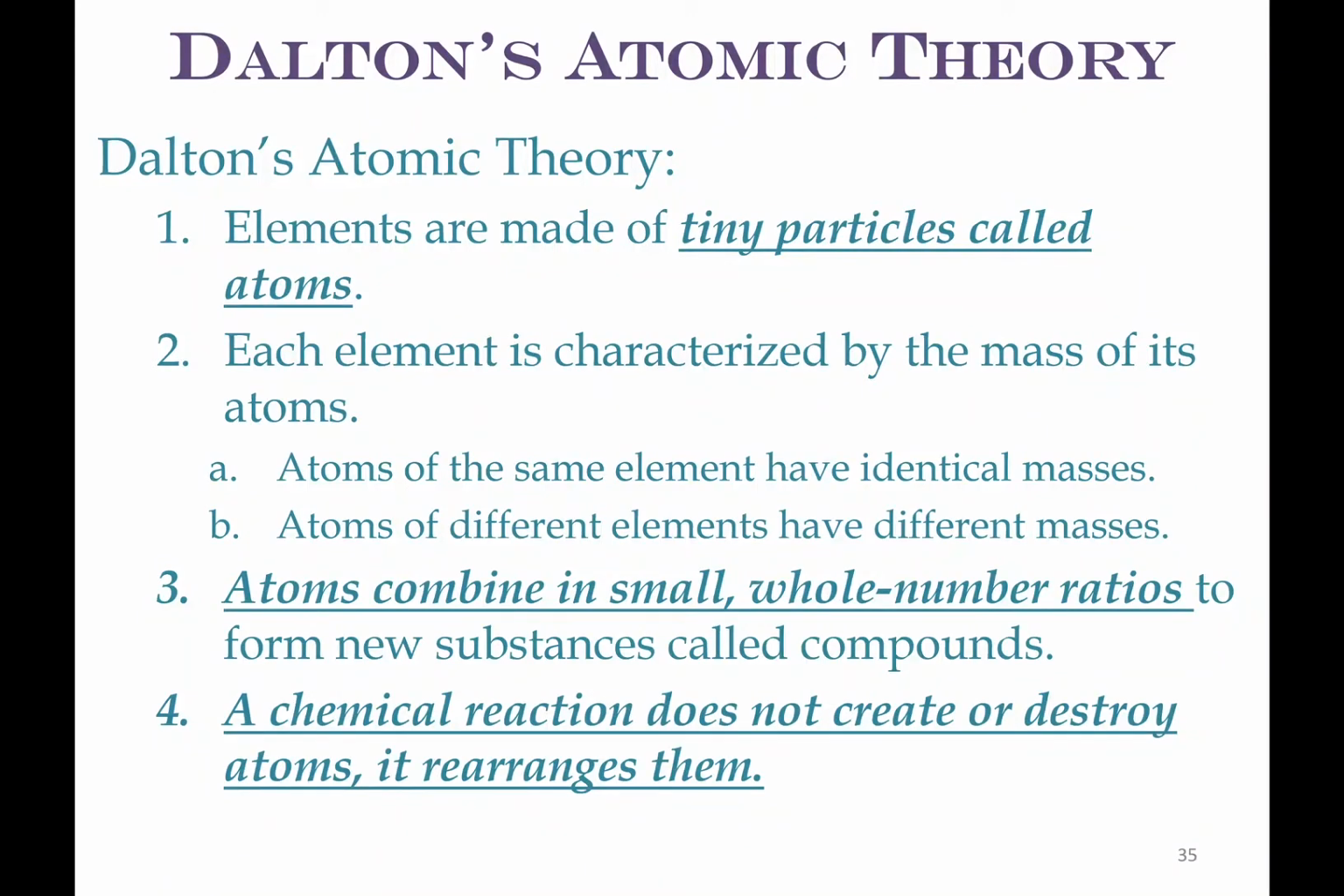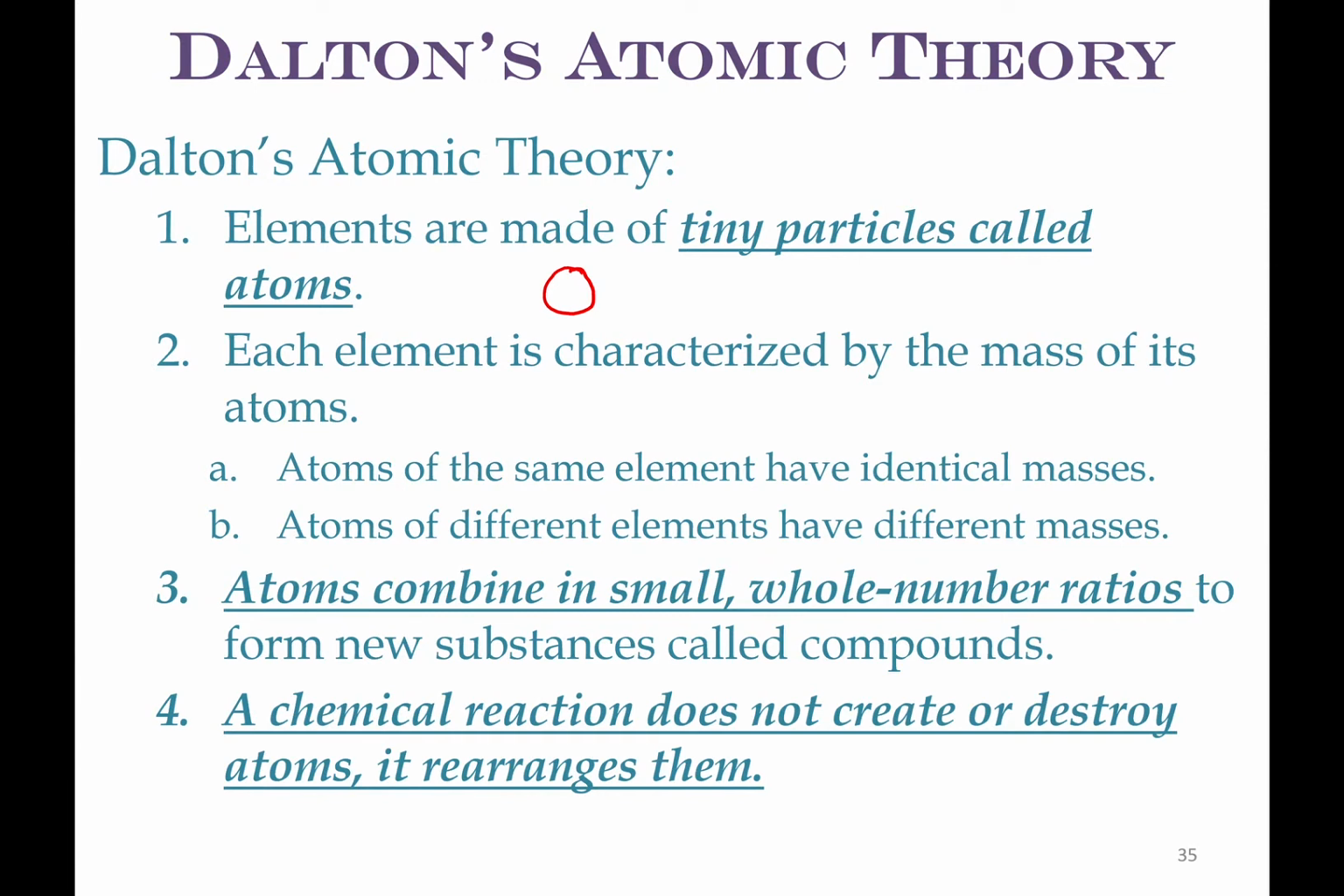Dalton's atomic theory. When we talk about Dalton, we have to remember that he was a scientist in the early 1800s, and he thought of atoms. The word atom comes from atomos, which means small indivisible sphere. So what he thought of as an atom was a small sphere that could not be divided. It was the smallest particle of matter. Elements were made of these tiny particles that could not be divided into anything smaller.